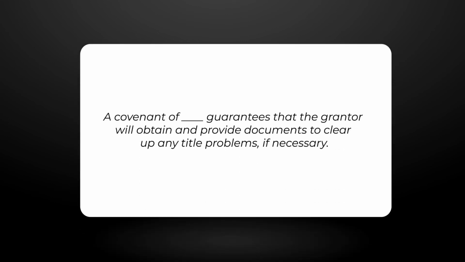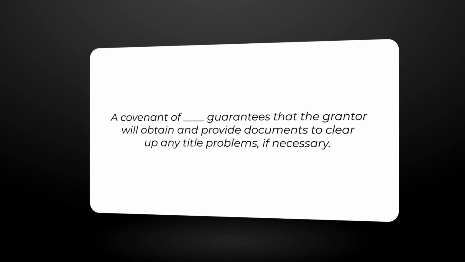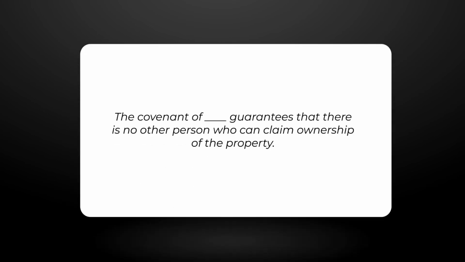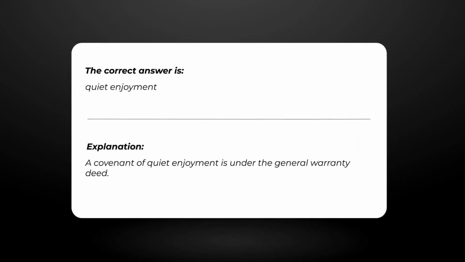A covenant of... guarantees that the grantor will obtain and provide documents to clear up any title problems, if necessary. The correct answer is further assurance. Explanation. A covenant of further assurance is under the general warranty deed. The covenant of... guarantees that there is no other person who can claim ownership of the property. The correct answer is quiet enjoyment. Explanation. A covenant of quiet enjoyment is under the general warranty deed.